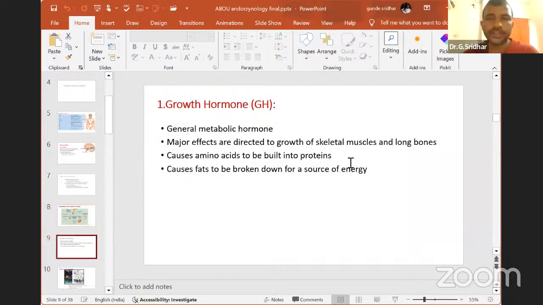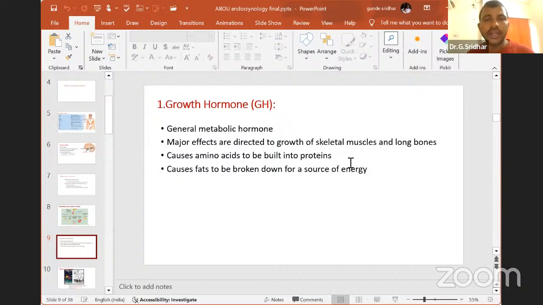Next, the first hormone, a non-endocrine targeted hormone, is growth hormone. You can also call it the somatotropic hormone. Why are we calling this the growth hormone? After reaching a certain stage, our body grows from the younger stage to the adult stage. After reaching the adult stage, we will not find growth in our body. Mainly this growth hormone increases metabolic reactions, glucose metabolism and protein metabolism. While increasing carbohydrate and protein metabolism, we get energy.